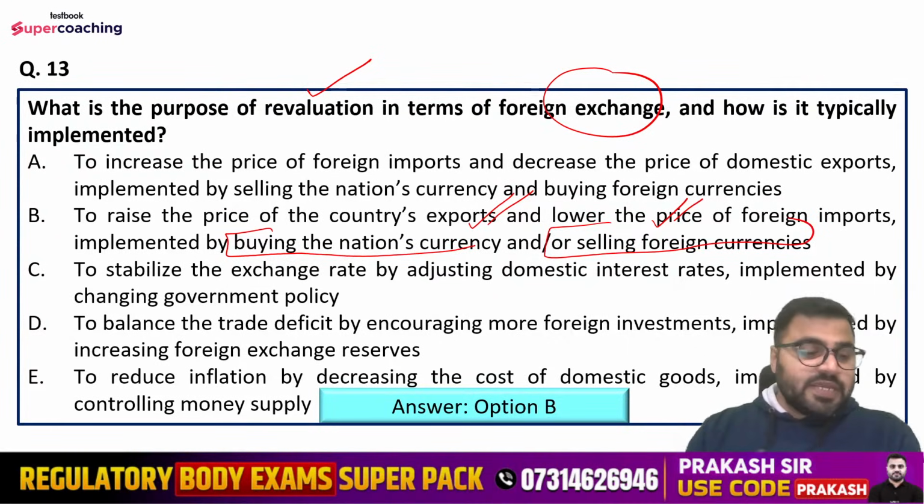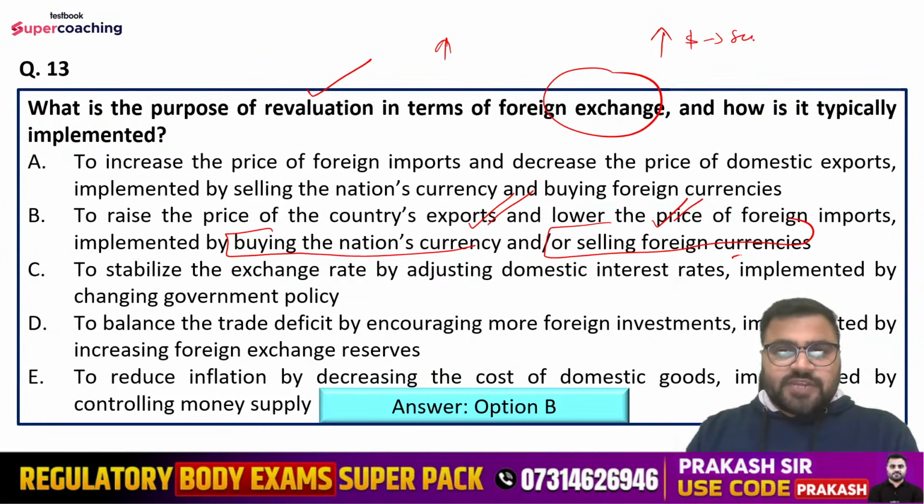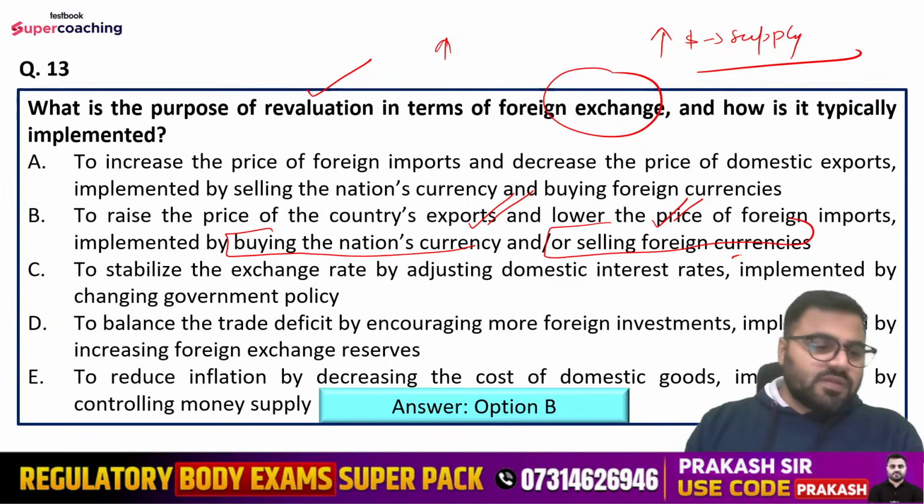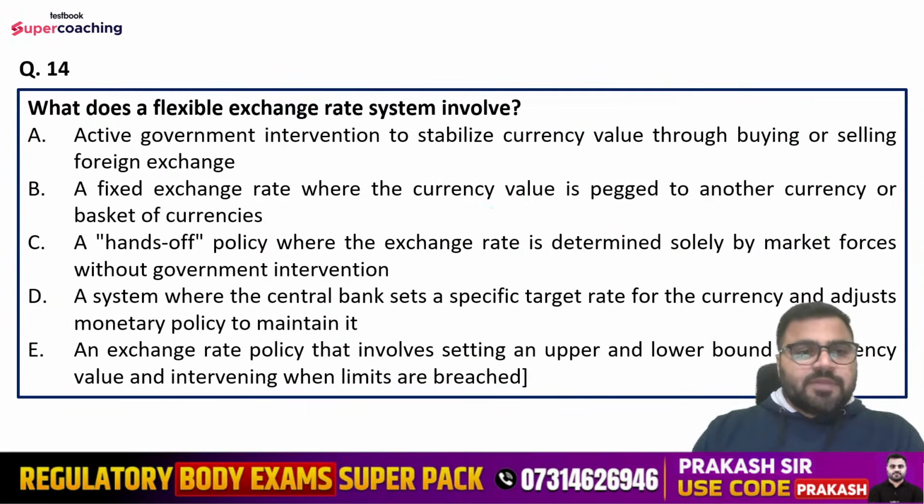When our currency is bought here, there will be a shortage of our currency and that will lead to the increase in value. And when foreign currency, for example dollars, is sold in the market, then that will lead to the increase in supply of dollars. Okay, the supply of dollars will increase here, so that will lead to the decrease in the value of the dollar and that is the revaluation. Okay, this we call revaluation, which I gave you as an example.